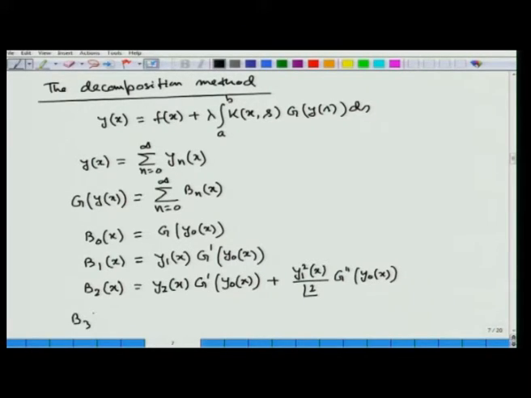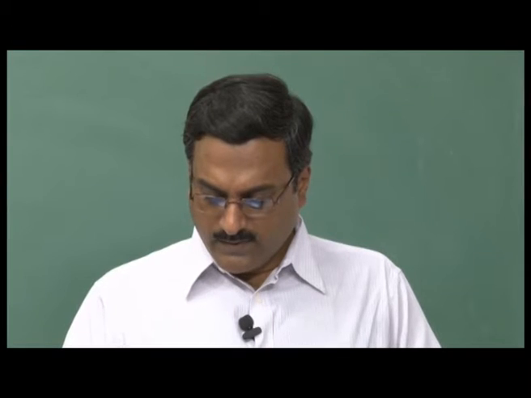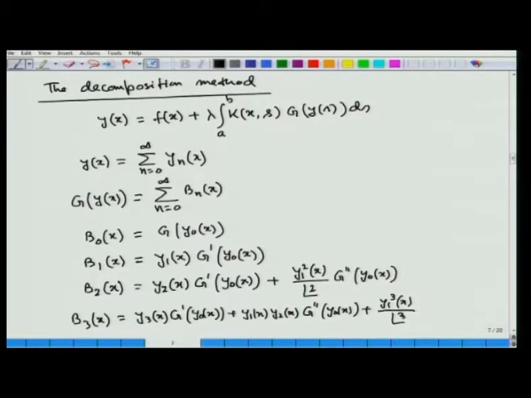Then B3(x) is equal to y3(x) g dot y0(x) plus y1(x) y2(x) g double dot y0(x) plus y1 cube(x) divided by factorial 3 times g triple dot y0(x), and so on.